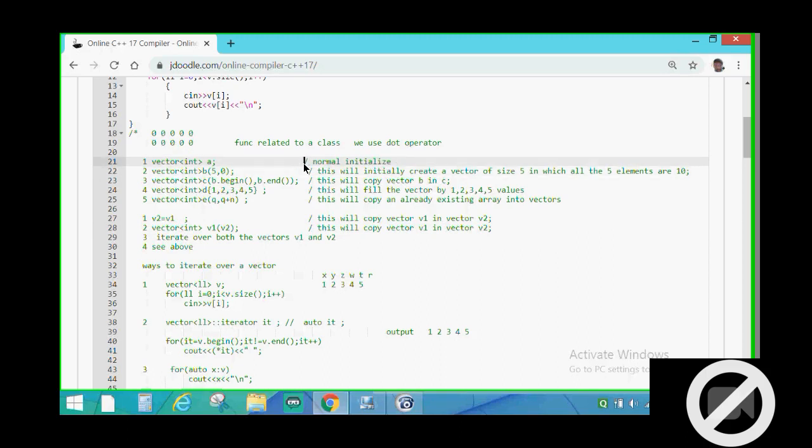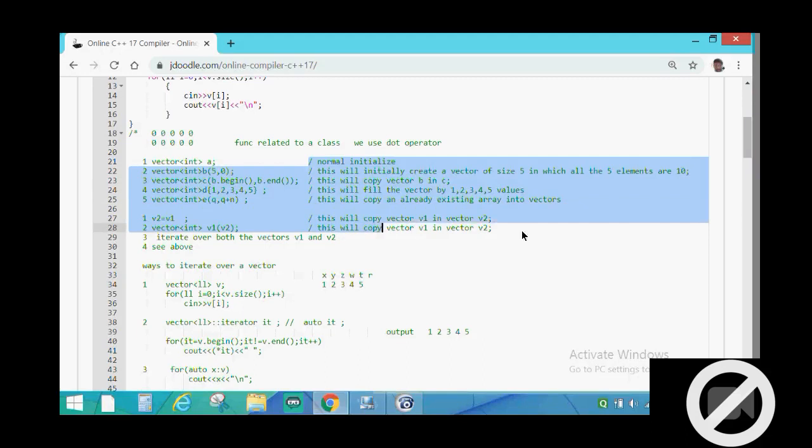There are some special questions for vector in which it becomes very obvious to use a vector and not an array. But generally, most of the beginner questions are related to arrays, so in any array question you can use a vector.